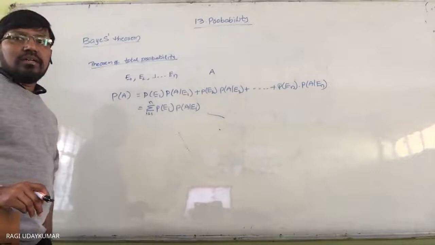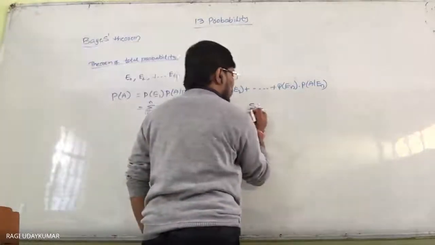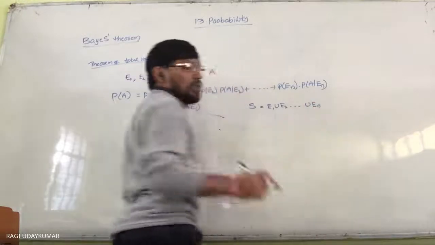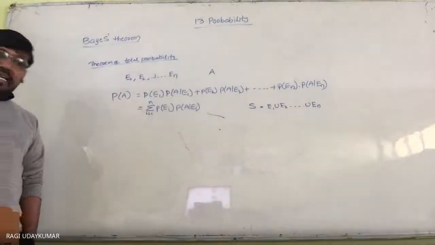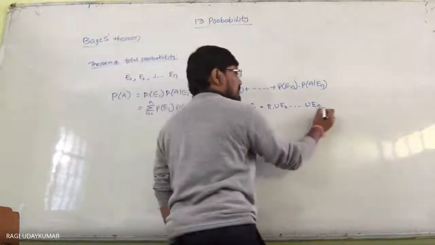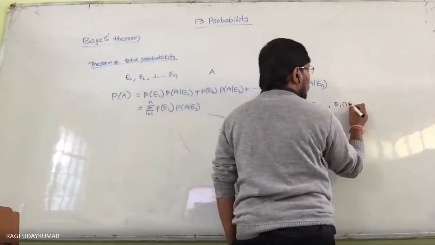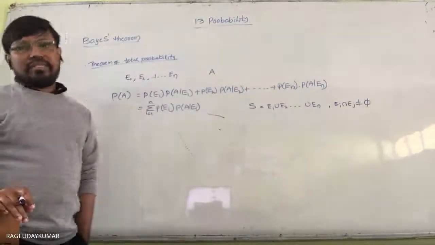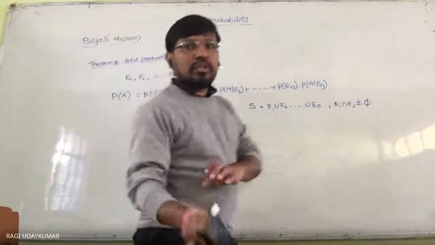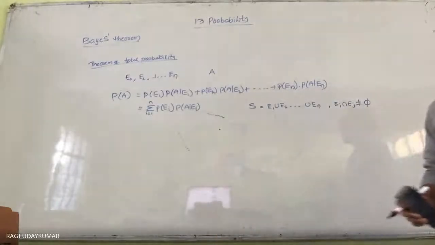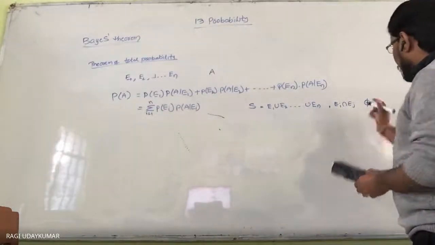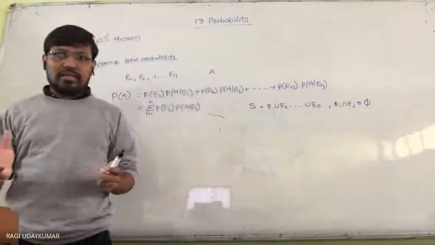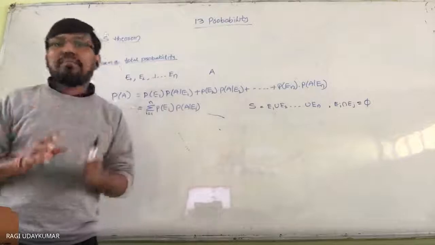Here, S is given to us. The proof: S is equal to E1 union E2 union, and so on, En, the union of all the events. And here they are all disjoint, that is, for any two events Ei intersection Ej is equal to empty set, means disjoint sets. They are not joined. They are not overlapping sets.